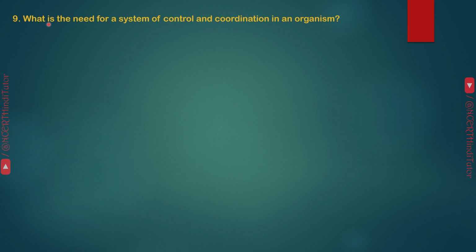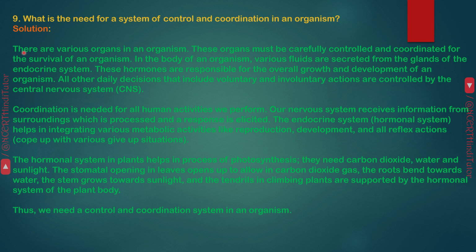Question 9. What is the need for a system of control and coordination in an organism? Answer. There are various organs in an organism. These organs must be carefully controlled and coordinated for the survival of an organism. In the body of an organism, various fluids are secreted from the glands of the endocrine system. These hormones are responsible for the overall growth and development of an organism. All other daily decisions that include voluntary and involuntary actions are controlled by the central nervous system (CNS).